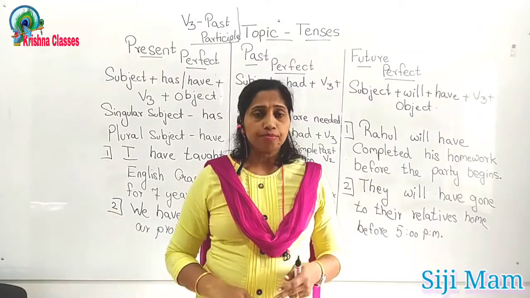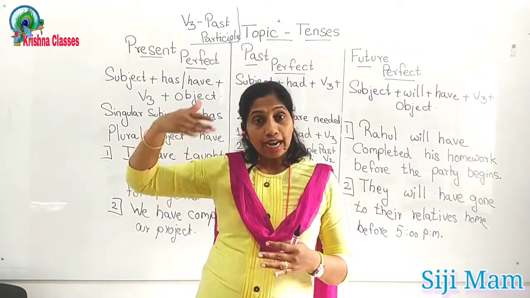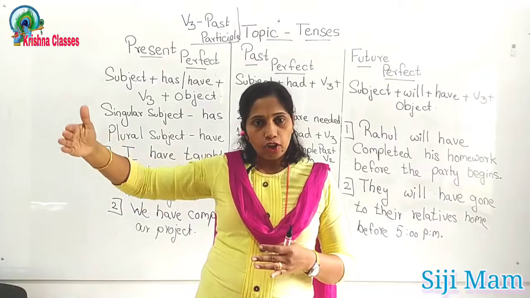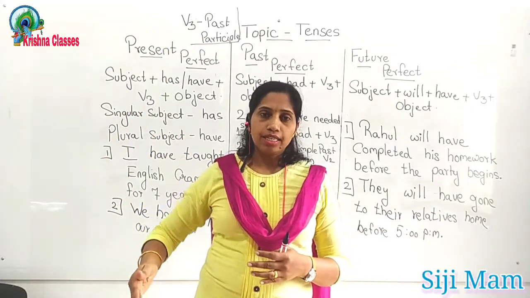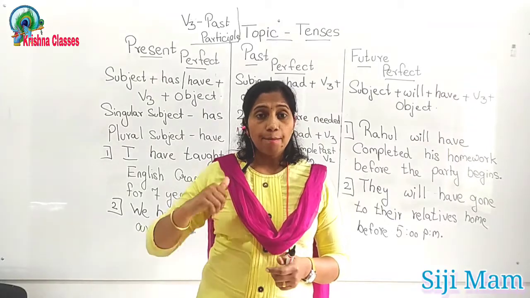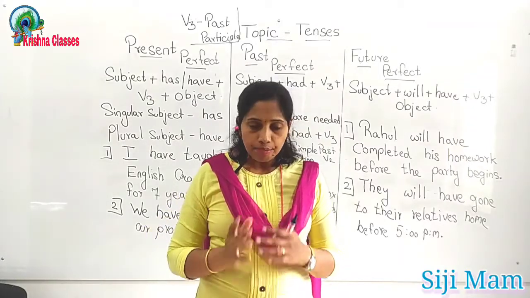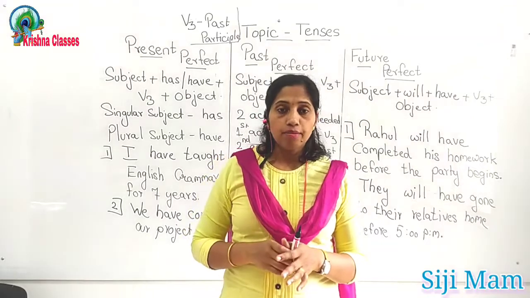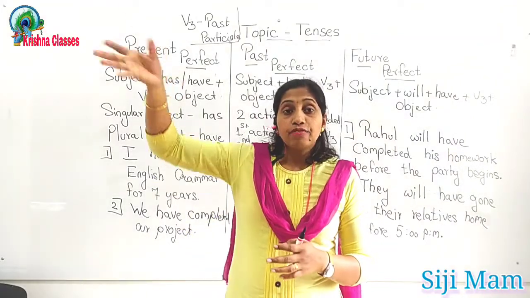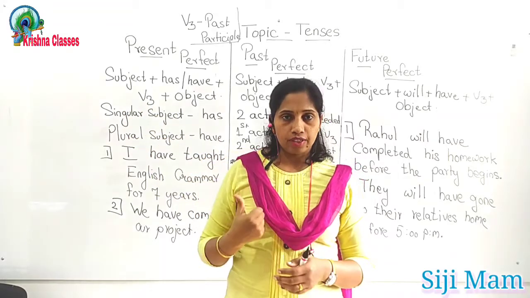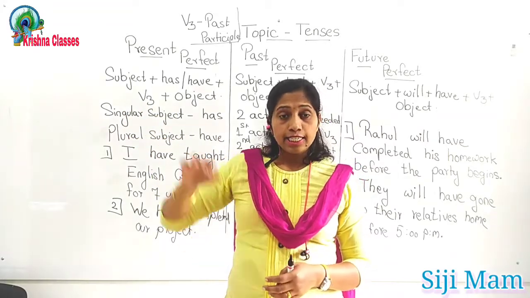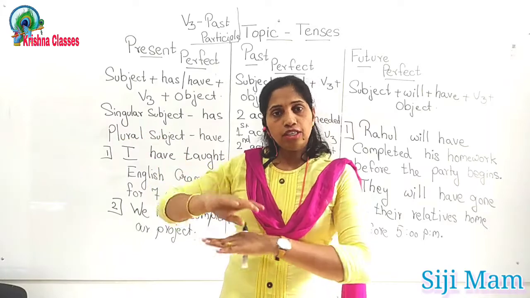In past perfect tense, the action started in the past, it's a long process, and the second action also completed in the past itself. That is past perfect tense. It means you are telling that at a specific time the specific action completed. I repeat, at a specific time the specific action completed.